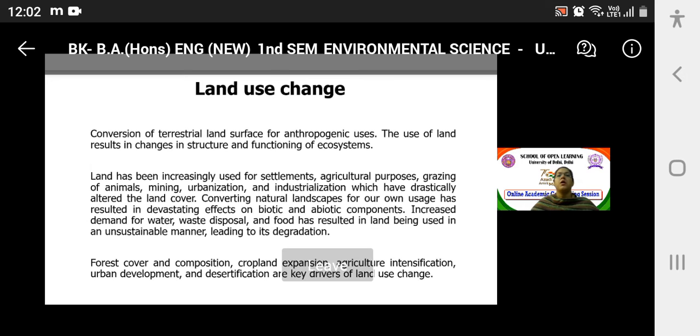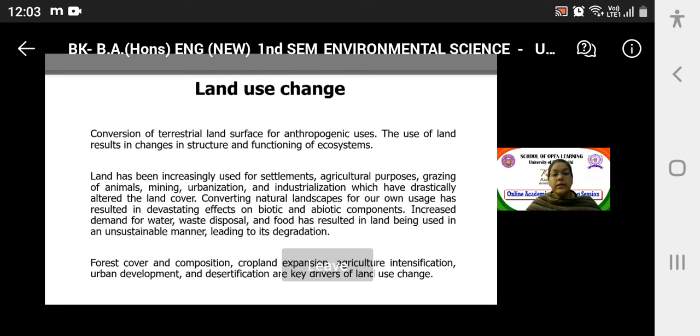Okay. And we very well understand that in the contemporary scenario, the land use pattern has been changing intensively. So let us understand the land use change. Conversion of terrestrial land surface for anthropogenic uses is basically land use change. The use of land results in changes in structure and functioning of ecosystems.